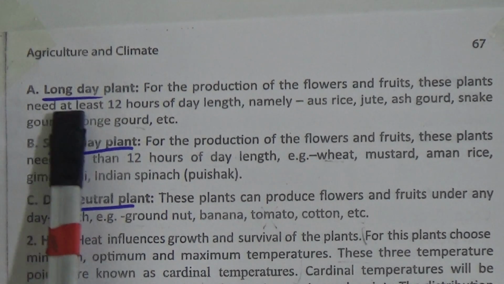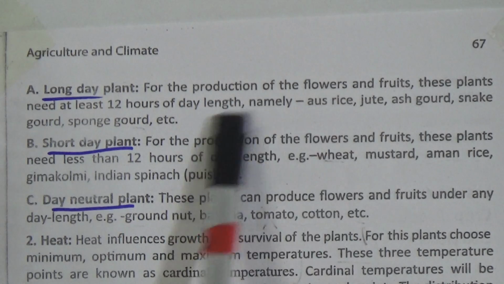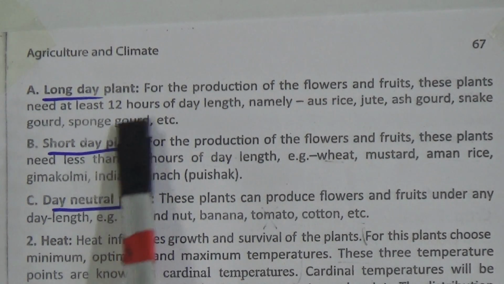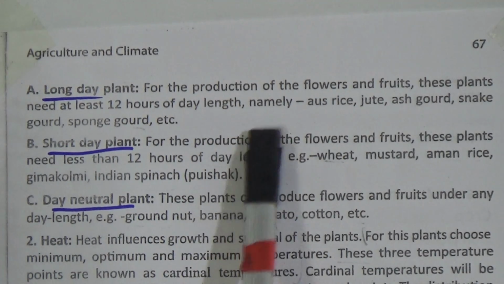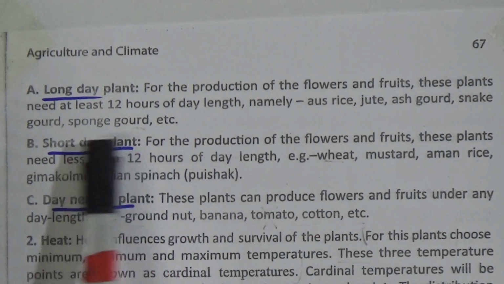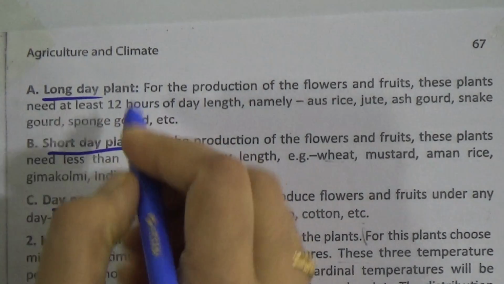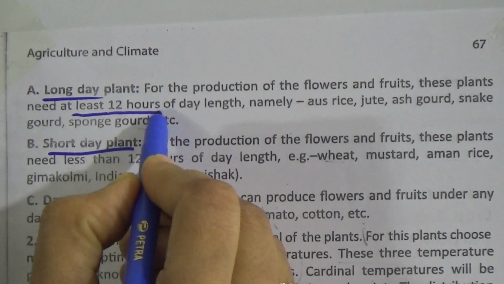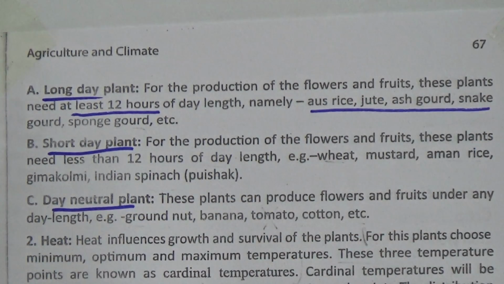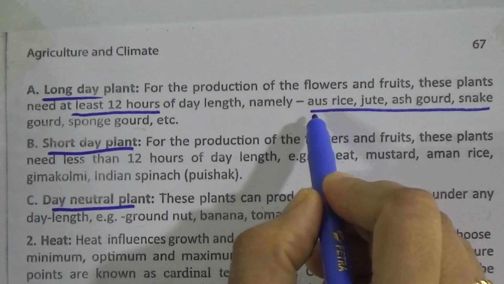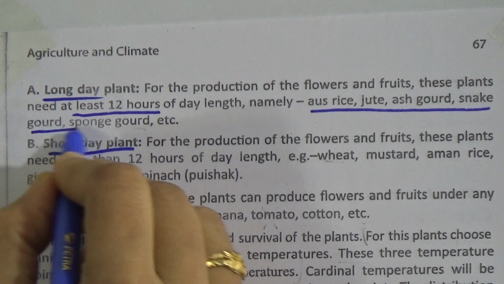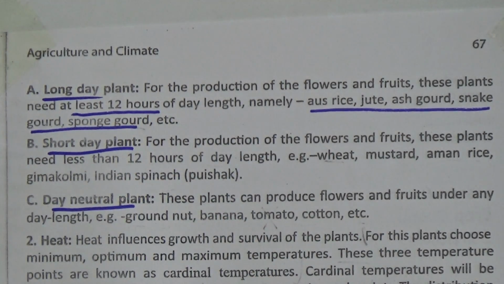Number A, long day plant. For the production of the flowers and fruits, these plants need at least 12 hours of day length, namely aus rice, jute, ash gourd, snake gourd, sponge gourd, etc. So we have to know the time, that is 12 hours for long day plants, and the examples: aus rice, jute, ash gourd, snake gourd, sponge gourd.